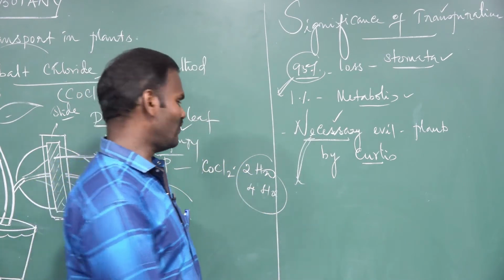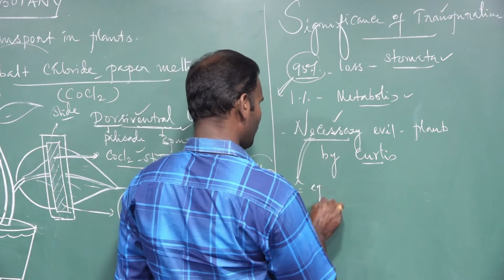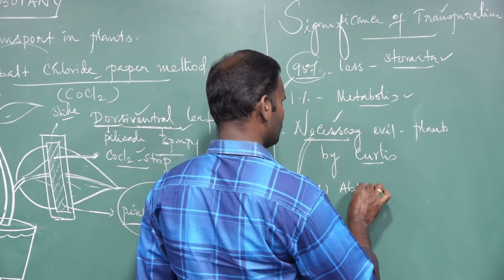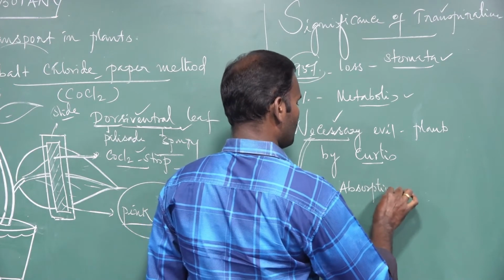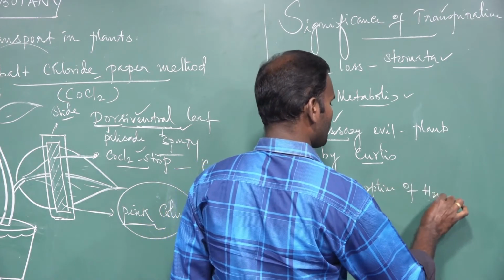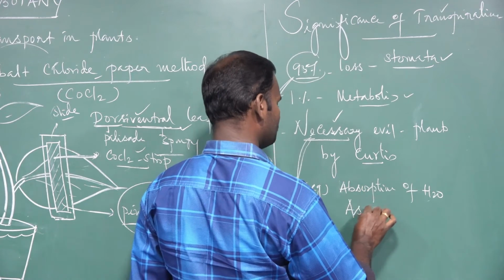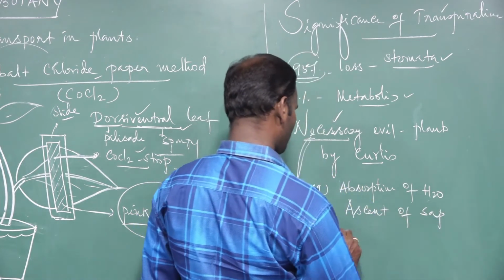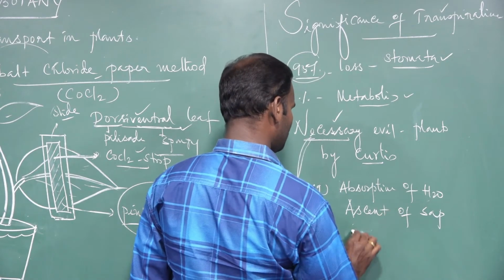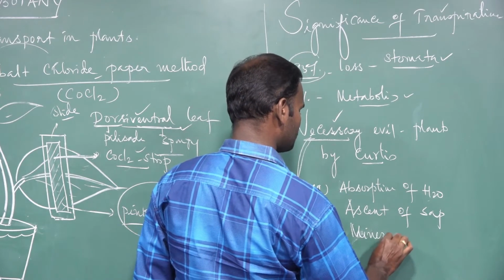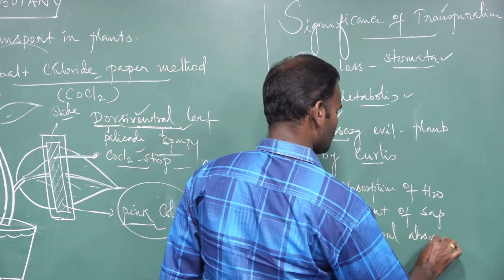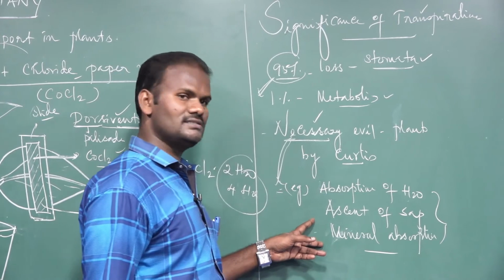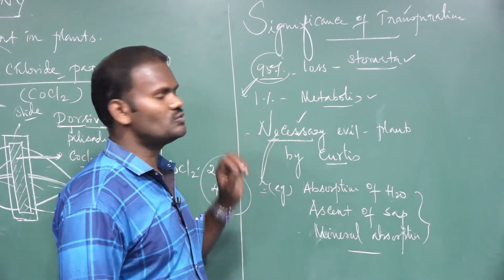A number of processes, for example, absorption of water, ascent of sap, absorption of minerals. These are the number of processes which depend upon transpiration.